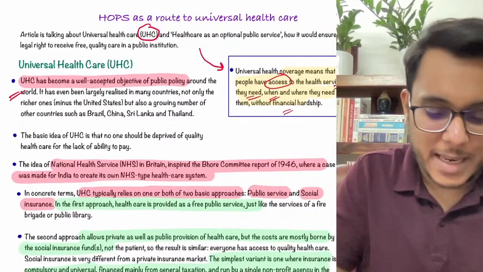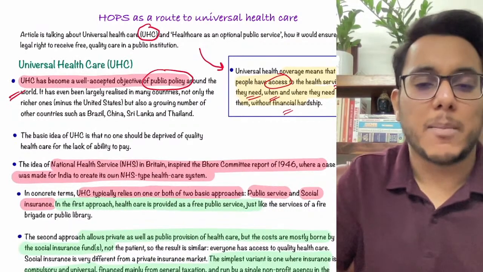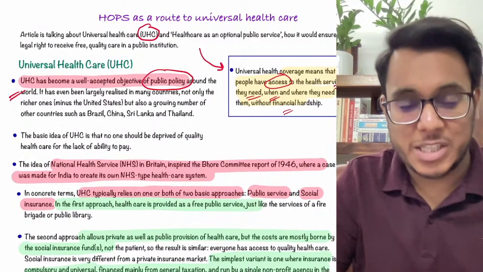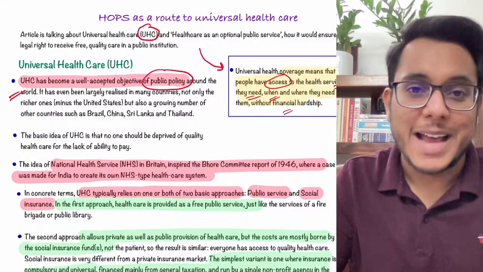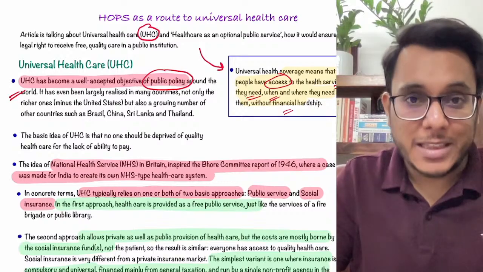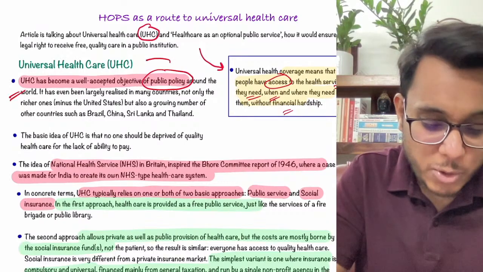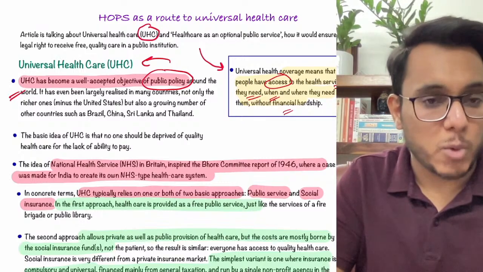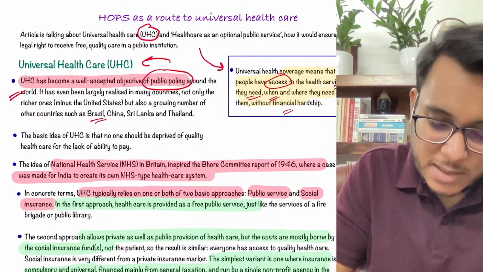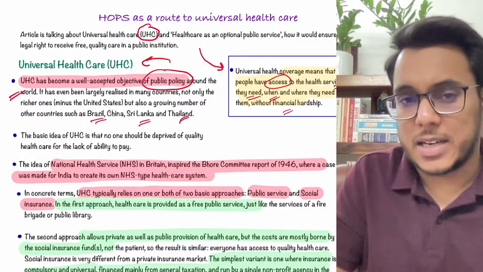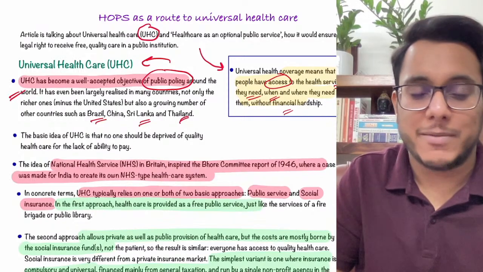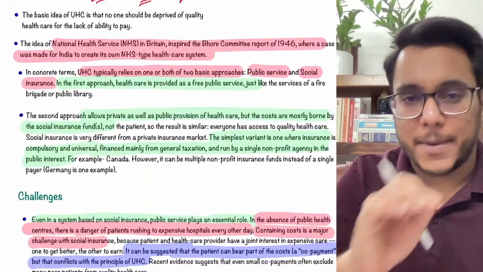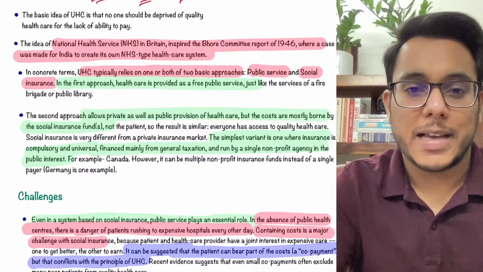Now universal healthcare, guys, has become a very important part of public policy. Even the sustainable development goals, SDGs, which were signed in 2015 and have to be achieved by 2030, have goals specifically on universal healthcare. Now guys, many countries of the world are working on providing universal healthcare. Clear? Brazil, Sri Lanka, Thailand, China, and Britain is one very good example which is trying to provide universal healthcare. When we talk about universal healthcare, the one country that we will be talking about here is Britain's example.